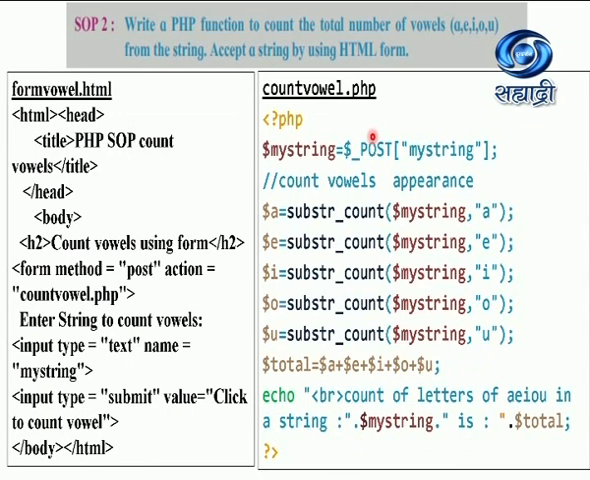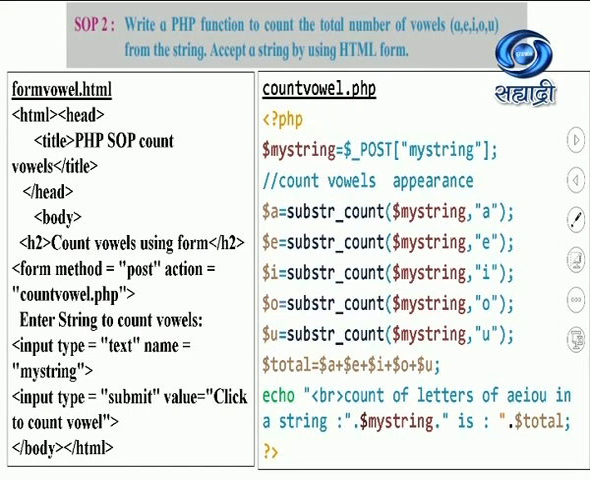Over here, let us see the program of vowel counting, SOP2 in your textbook. Write a PHP function to count the total number of vowels from the string, and accept the string by using an HTML form. Here I have specified the form in which I have specified the method post. Action is count vowel.php, the name of the file I have given. The same name I will give to this file, so I will save it as count vowel.php. This form vowel.htm and count vowel.php both will be in the same folder.